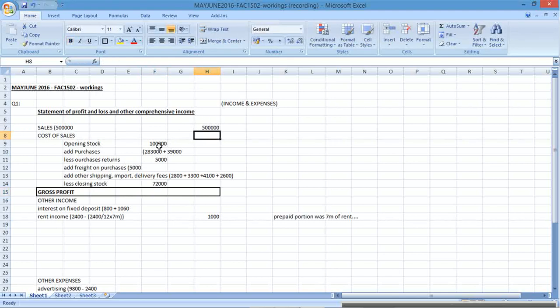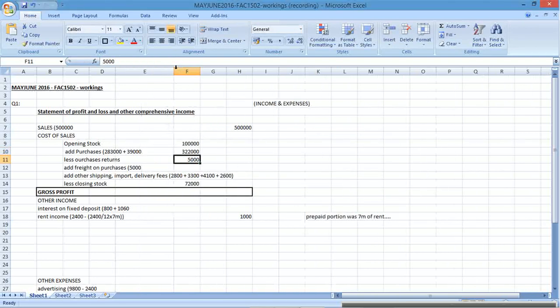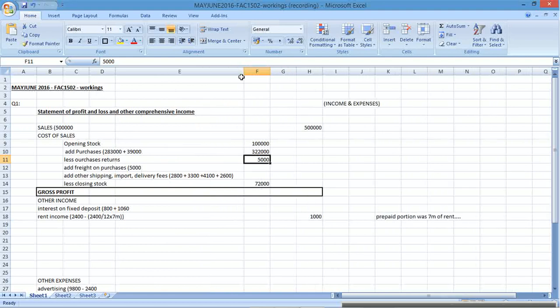500,000 stays there. Cost of sales, I need to work it out. So, opening stock stays there. Okay, this needs to come here as a working. Okay, just to show the working here. And the answer to that is that amount. Okay, what else do we have? We've got freight purchases, so that was 5,000. Okay, that didn't change.